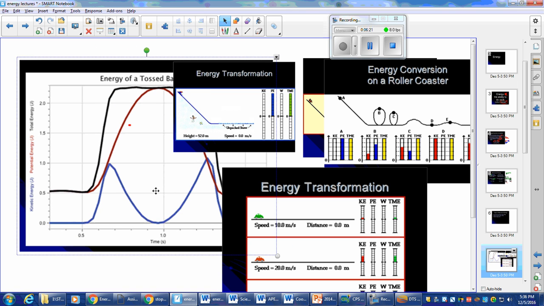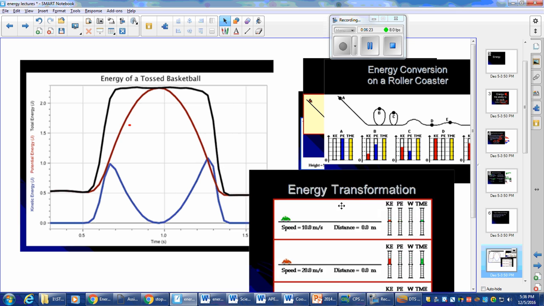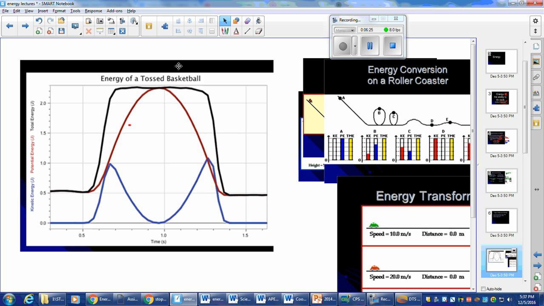All right, move some of these guys out of the way. All right, so if I toss a basketball straight up in the air, at the very beginning, the mechanical energy, let's look at our key over here. So our total energy, in joules, it's going to be right here. And it's all because of the height. This must be starting at some height that's not zero, right? So it has some gravitational potential energy. So 100% of our energy right now is in gravitational potential, right?